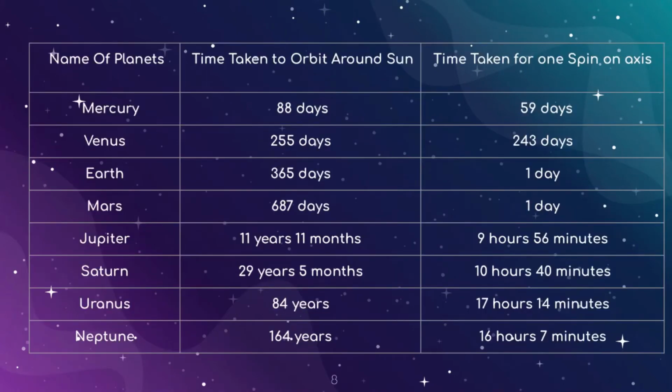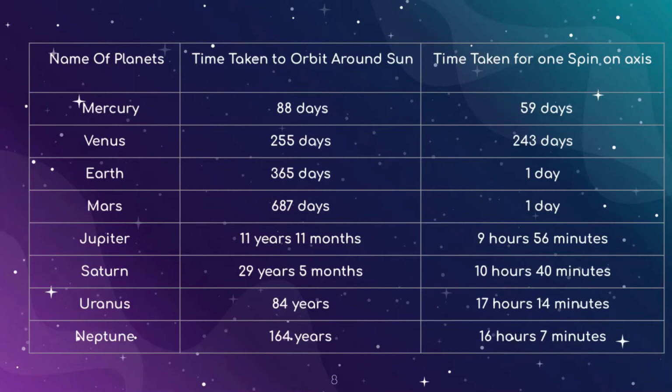Yeah, so now look at this table. This table shows the time taken to orbit around the sun and the time taken for the planets to spin on their axis. So there are different planets and the time taken by them. First we will start with Mercury.